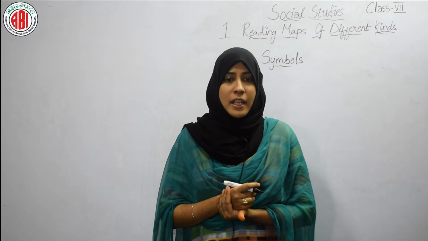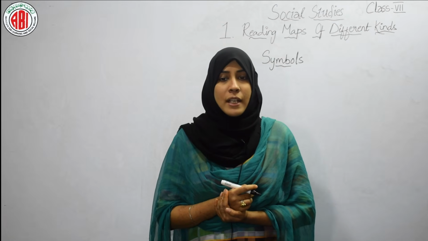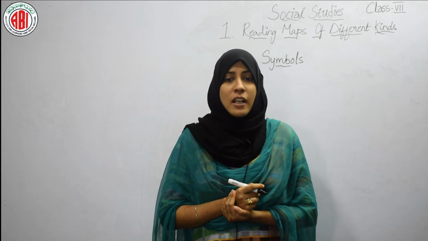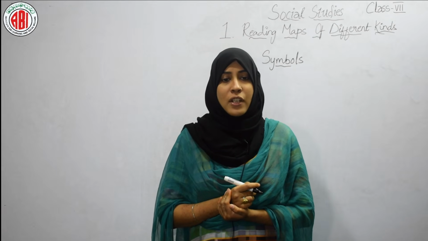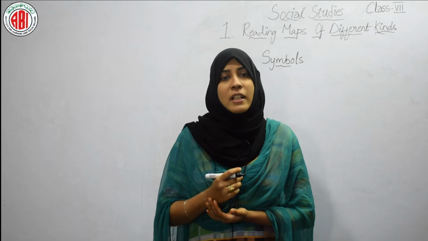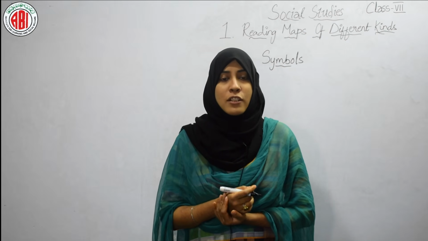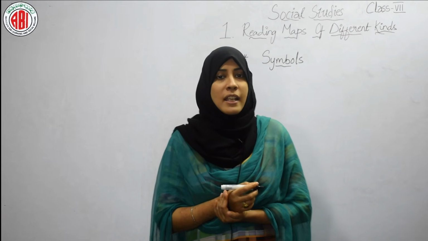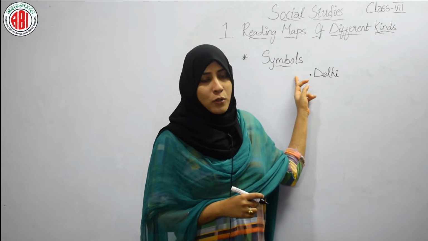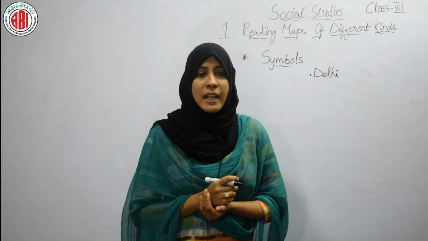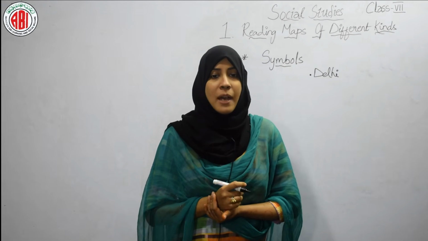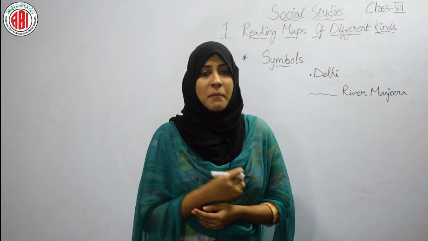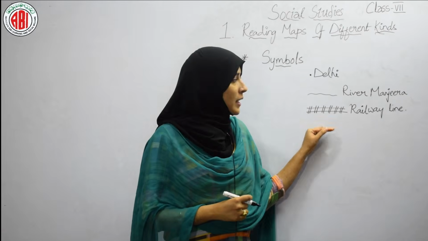If we are asked to show Delhi in the map of India, we will mark a point and label it as Delhi. To show the river Manjira, we draw a line along its course. For the railway line, we will draw a track line. So there are different kinds of symbols which are used to represent different kinds of objects. For example, here the symbol of a place is given, that is Delhi. For Delhi, this point symbol will be used. In the same way, to represent the river Manjira in the map, we are using a blue color line. And like this, we are using track lines to represent the railway line.